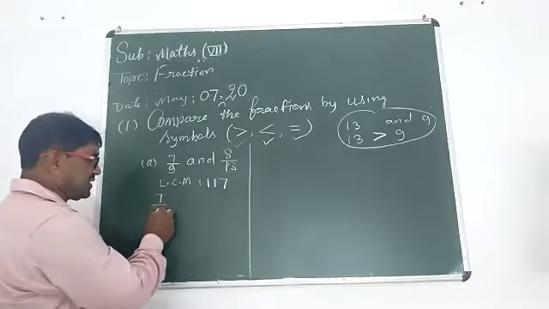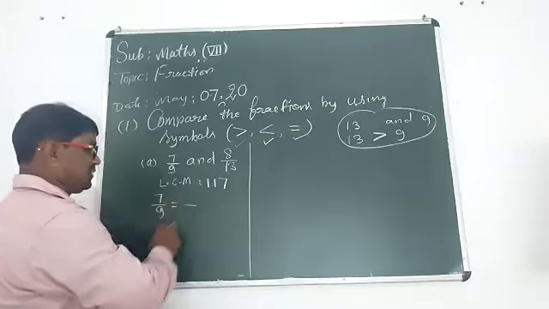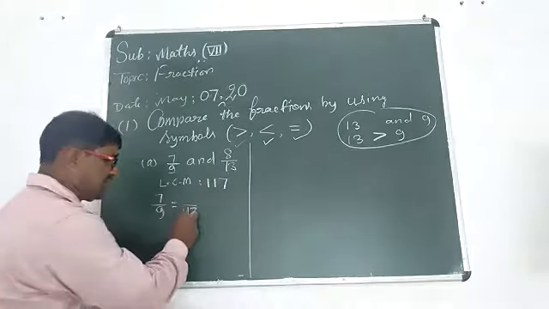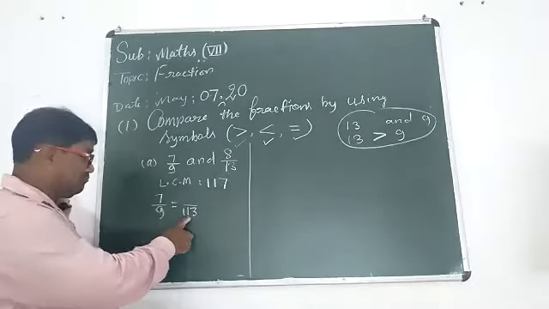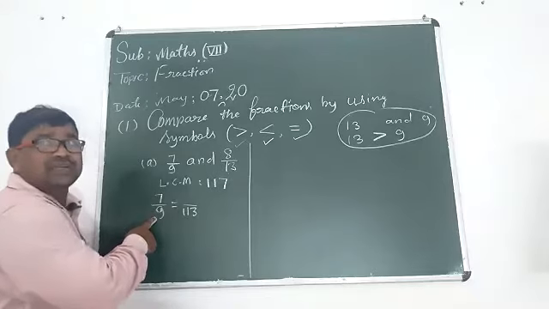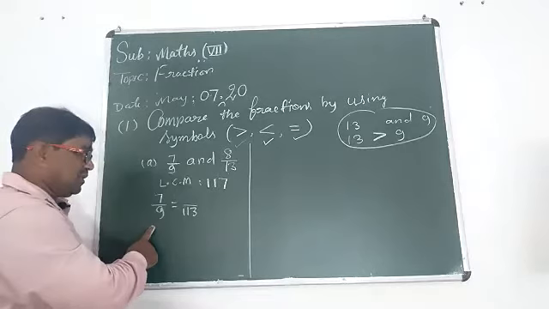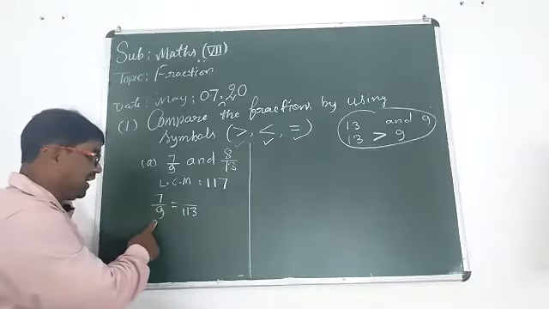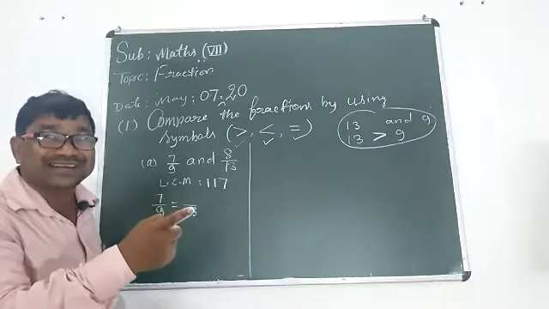Now student, start from here. 7 upon 9. You will write the LCM in the denominator. Divide this LCM by the denominator of the given fraction. If you divide 117 by 9, you will get 13.